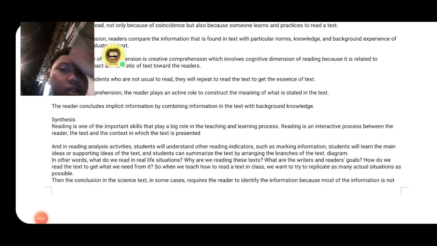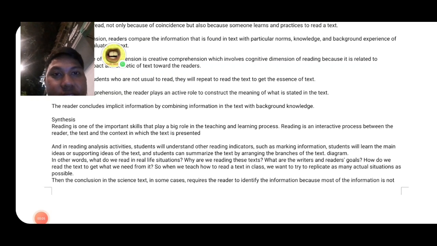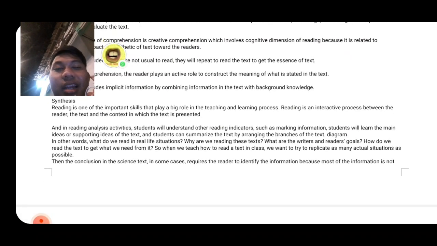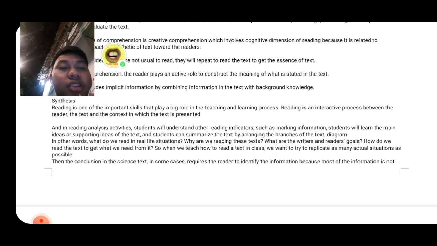Okay, next I want to tell you about the synthesis. Reading is one of the important skills that play a big role in the teaching and learning process. Reading is an interactive process between the reader, the text, and the context in which the text is present. And in reading analysis activities, a student will understand other reading indicators, such as marking information. Student will learn the main idea or supporting idea of the text, and student can summarize the text by arranging the brainstorming of the text diagram and other words which we read in real life situations.